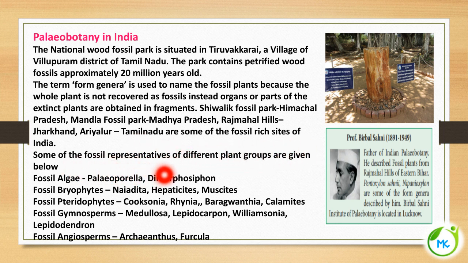And some of the fossil representatives of different plant groups are as follows. There are several fossil algae, Palaeoporella, Dimorphosiphon, and several fossil bryophytes, hepaticites and muscites. Fossil pteridophytes are Cooksonia, Rhynia, Baragwanathia and Calamites. Fossil gymnosperms are Medullosa, Lepidocarpon, Williamsonia, Lepidodendron, and fossil angiosperms are Archaeanthus and Furcula.